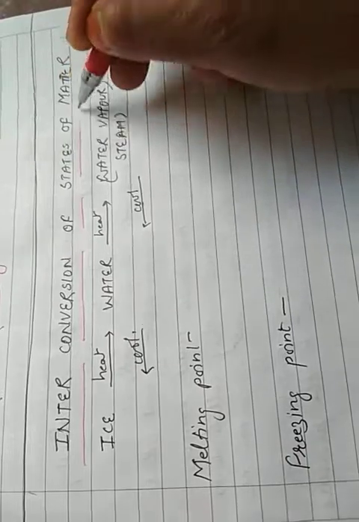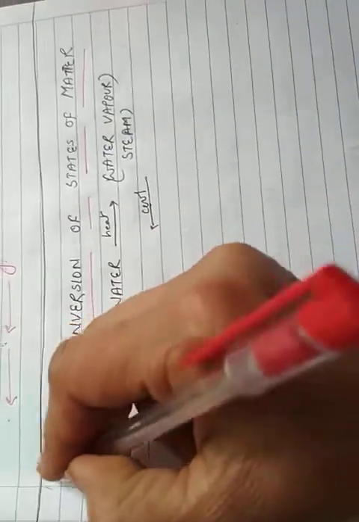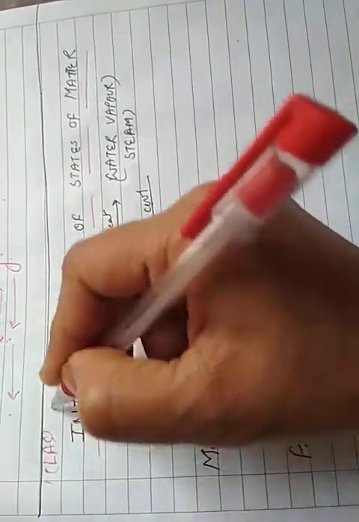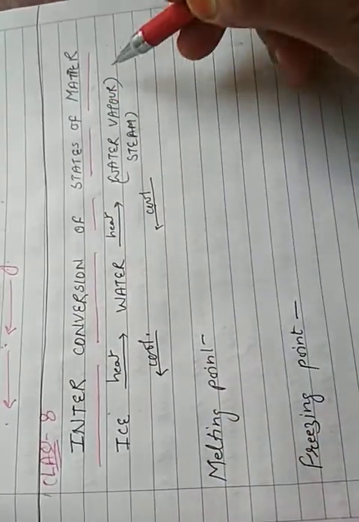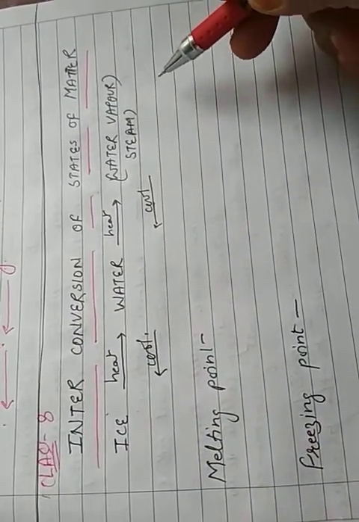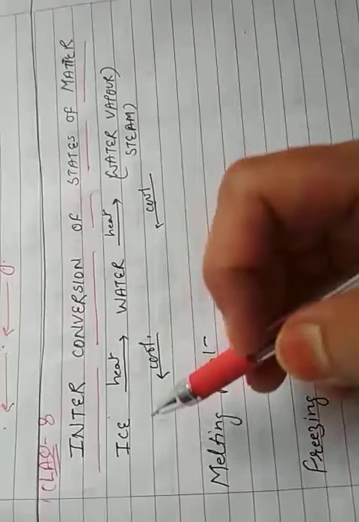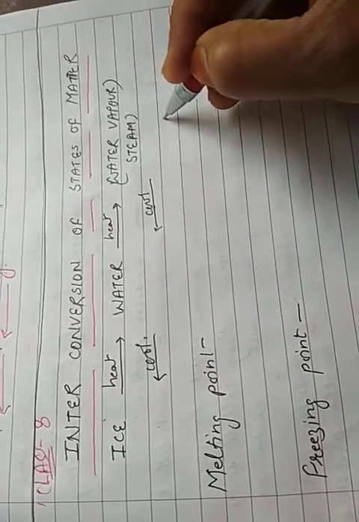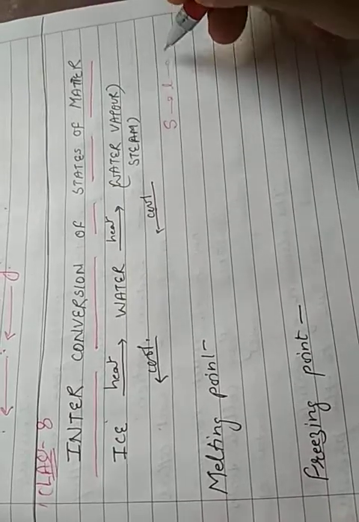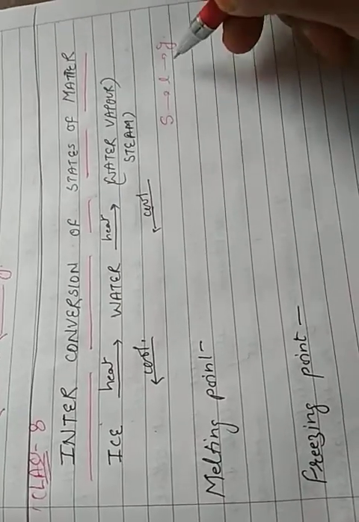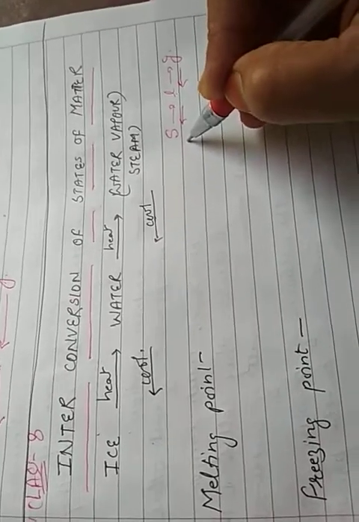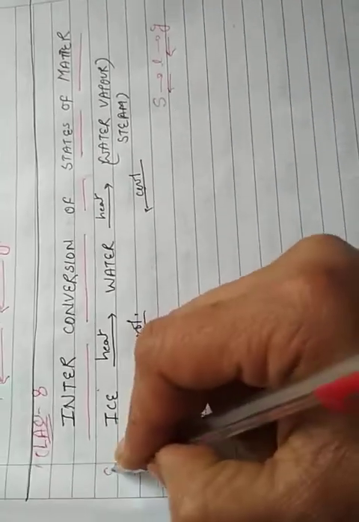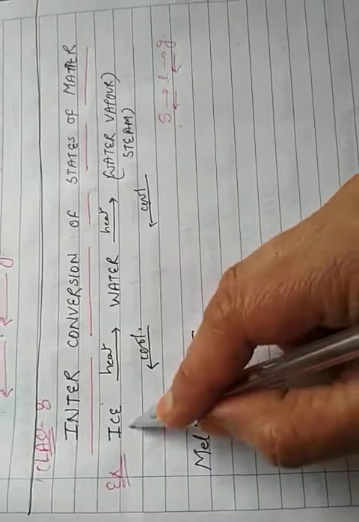Now today we are starting a new topic, that is interconversion of states of matter. Interconversion of states of matter means the change of a state of matter from solid to liquid, liquid to gas, or vice versa, gas to liquid, liquid to solid. For this, let me take one example of ice.